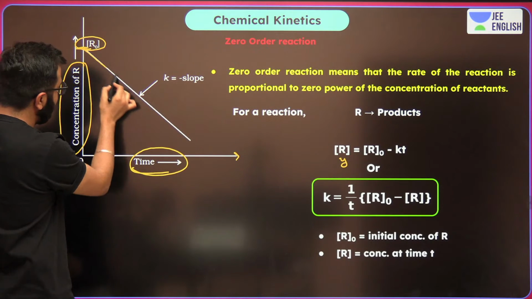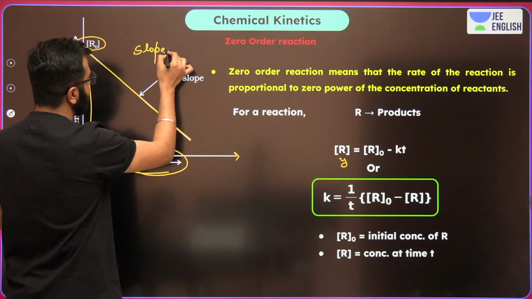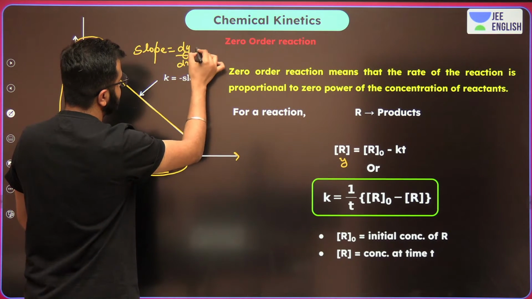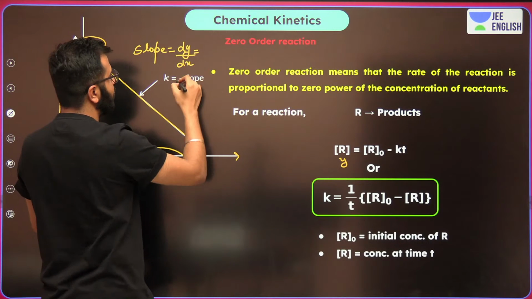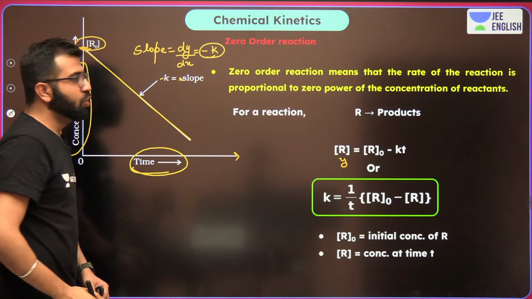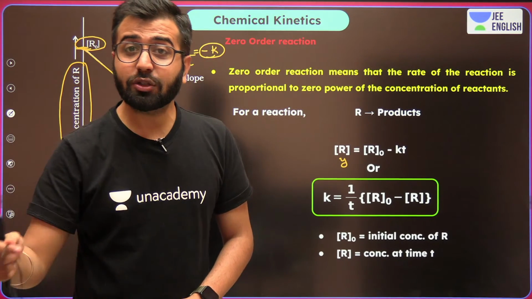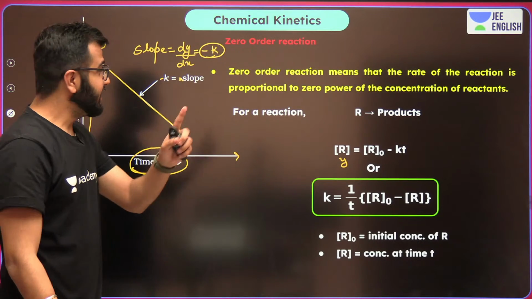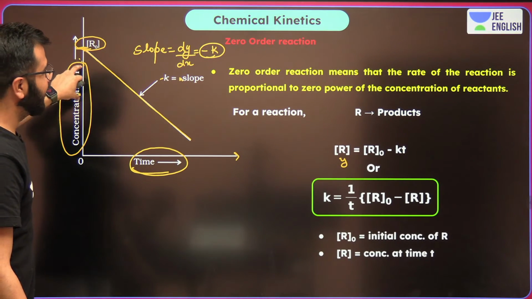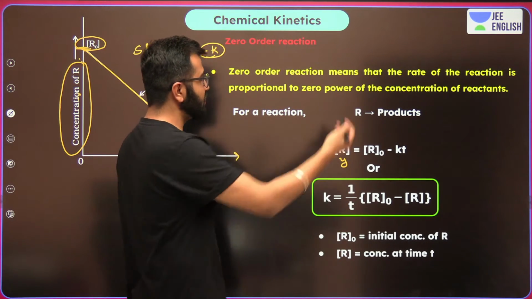And the slope, boys and girls, slope has a formula: dy by dx, which over here can be written as minus K. Do remember this. Is this clear? What is dy by dx over here? Pay attention. dy means change in concentration and dx means change in time, which I wrote over here.